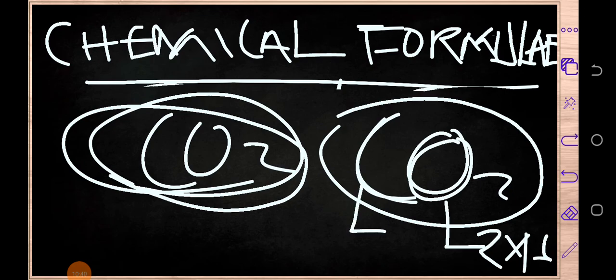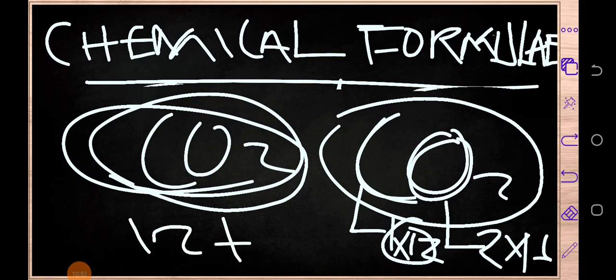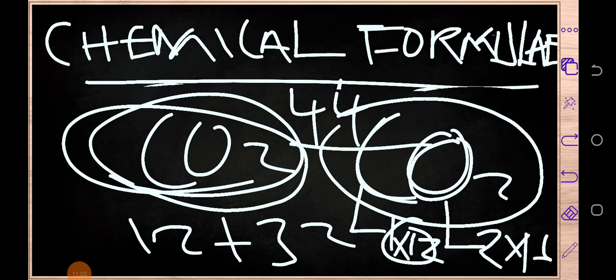Then we've got 1 carbon and its atomic mass, which is 12. So 1 times 12 is 12, then 16 times 2 is 32. So carbon dioxide has got 32 plus 12, which is 44. This is the molecular mass of carbon dioxide.